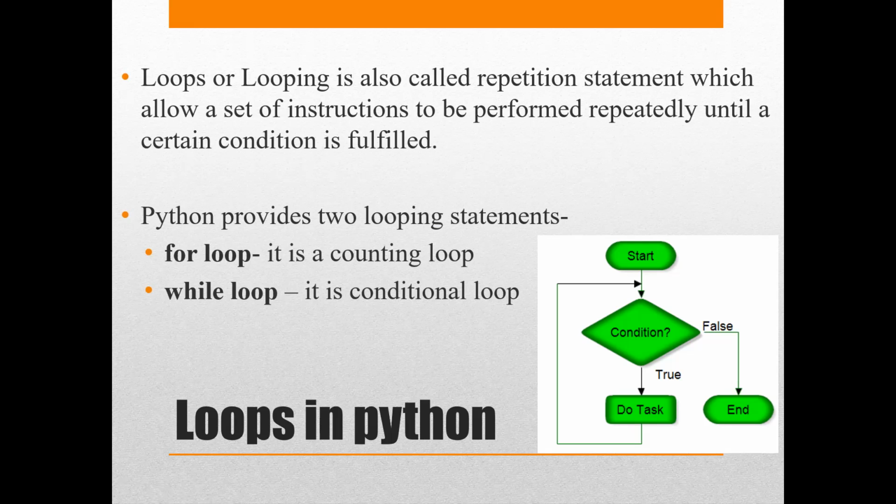Based on that condition, either I continue or I stop. The user might stop after one execution, or after 50 executions, or say no, I don't want to continue after 100 executions. So here we don't know how many times the loop will execute, and it is condition based. Hence, we call it a conditional loop.